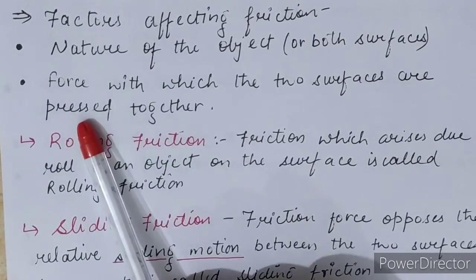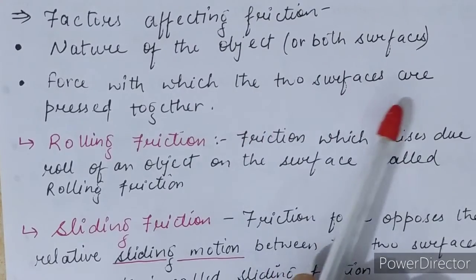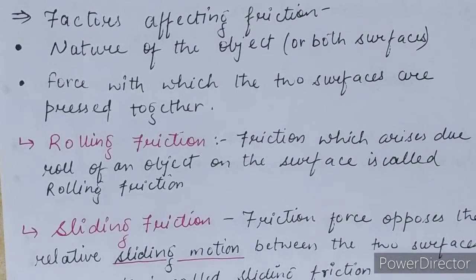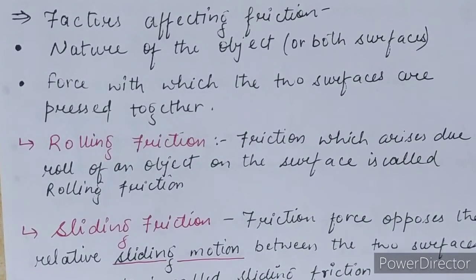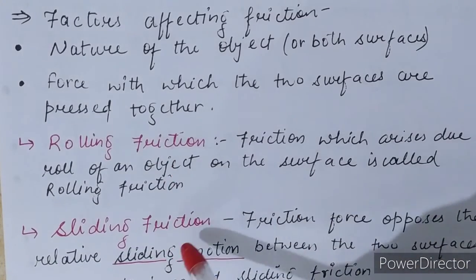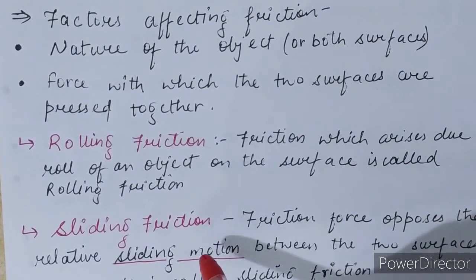Another one is the force with which the two surfaces are pressed together. It also depends on which type of force is acting between the surfaces. So these are the two factors which affect the friction. Now there are many types of friction force, but according to the motion, we have discussed two types of friction force. One is rolling friction, another one is sliding friction.